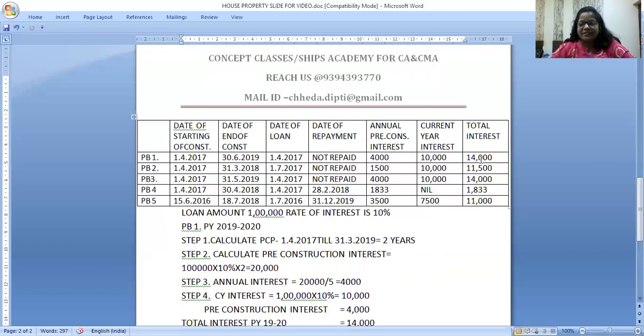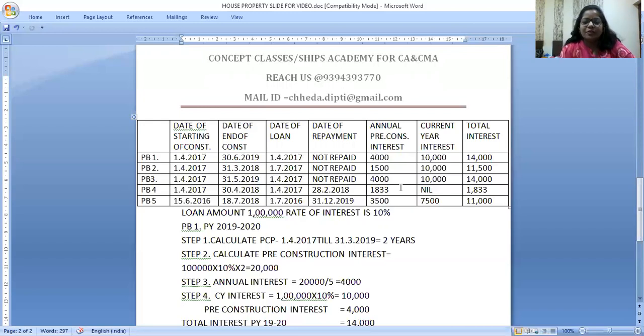I have given many such examples. I'll see how to do it further. But one thing is very sure: there may be years wherein you may have pre-construction interest but you will not have current year's interest because you have repaid the loan in an earlier year. You may have current year's interest because you are going on paying interest, but pre-construction interest will be over after 5 years.